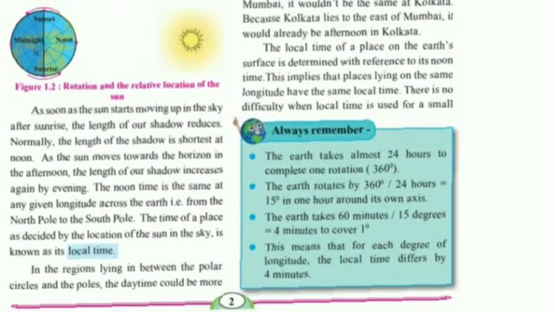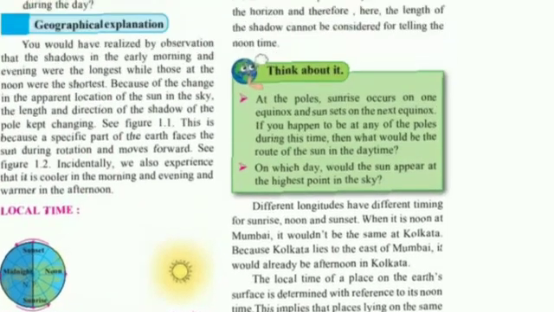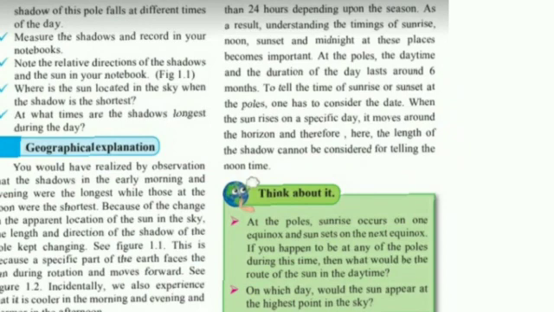Now, in the regions lying in between the polar circles and the poles, the daytime could be more than 24 hours depending upon the season. At the polar region, the daytime is more than 24 hours, but it depends upon the season. As the season changes, the length of the days changes. Understanding the timing of sunrise, noon, sunset, and midnight at these places becomes important. At the pole, the duration of a day lasts around 6 months. Means at the North Pole and at the South Pole, sometimes there are 6 months of day and 6 months of night.